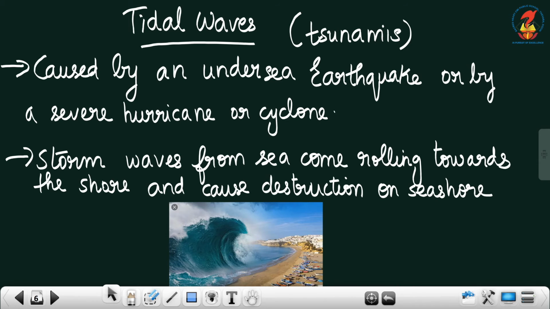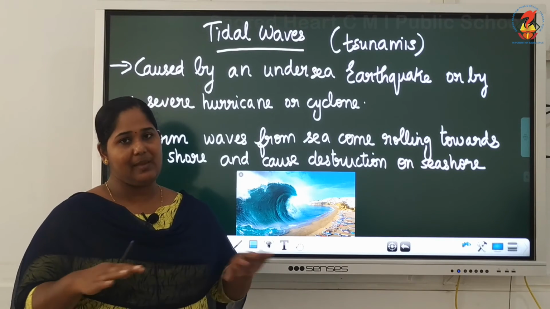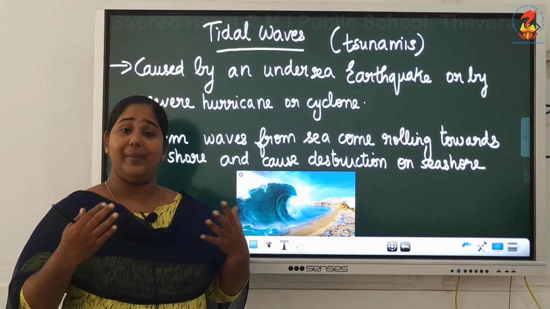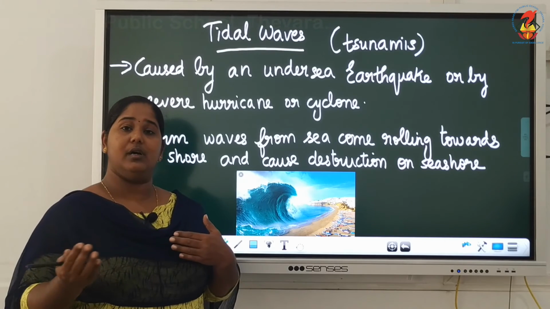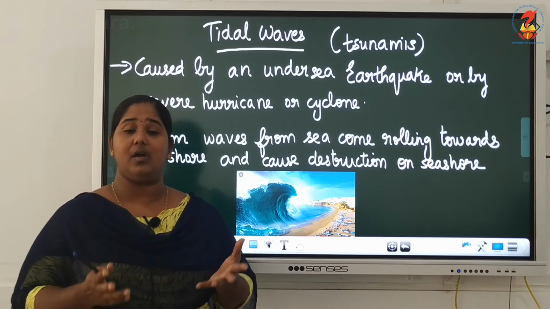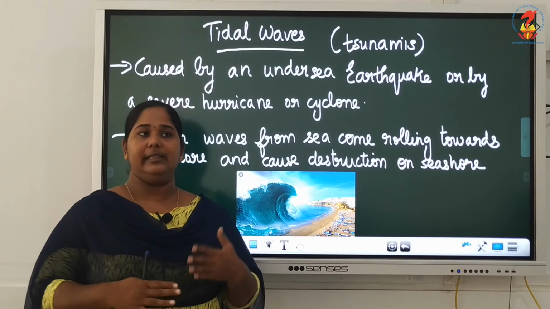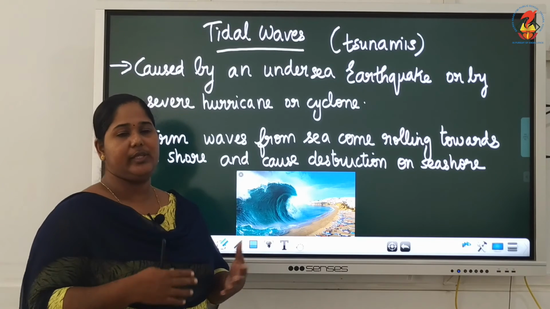Now next is a natural disaster that is related to earthquakes. It is called tidal waves or tsunamis. Tidal waves happen due to earthquakes that happen under the sea. Under the sea means there is crust under the sea. So under that crust also the same thing happens, and when it happens under the sea, the water rises with great speed and it comes rushing to the shore, causing destruction to the shore. Those gigantic waves are called tsunamis. Okay, they are powerful enough to destroy the whole area. They wash away everything along with them.